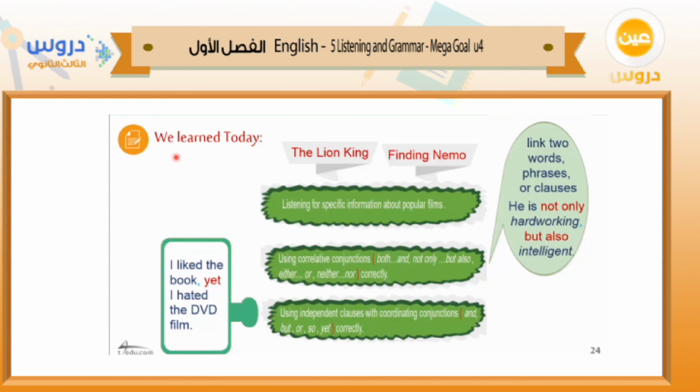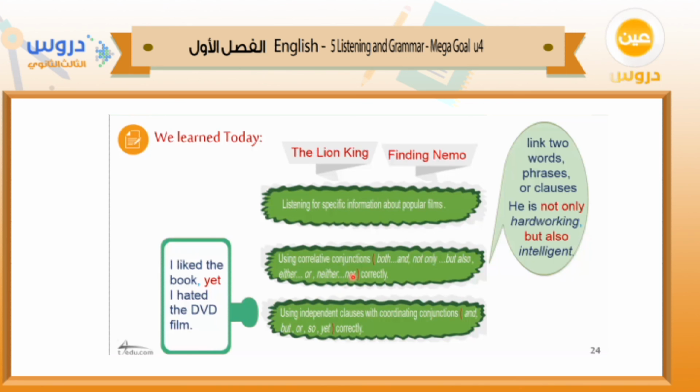Let's end up with what we learned today. Today we'll listen for specific information about popular films. We have listened to the stories of the Lion King film and Finding Nemo film. And then we used correlative conjunctions, both and, not only but also, either or, neither nor, correctly. It means that, for example, with both and, always we use the plural verb. Not only, but also, either or, are used with affirmative sentences, and the verb after them is related to the subject which is closer to the verb. Neither nor is used with negative sentences.